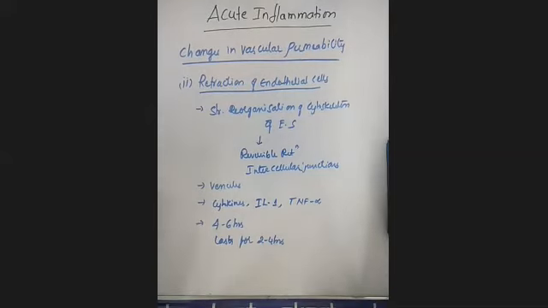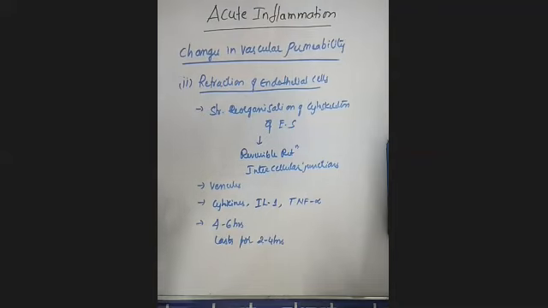Previously I told you the contraction of endothelial cells is an immediate response, but this retraction of endothelial cells response is observed only after 4 to 6 hours of the injury, and it lasts for 2 to 4 hours. This is the second mechanism by which the non-permeable endothelial layer becomes permeable.